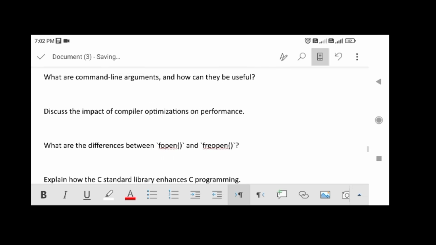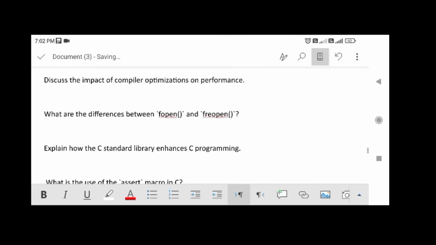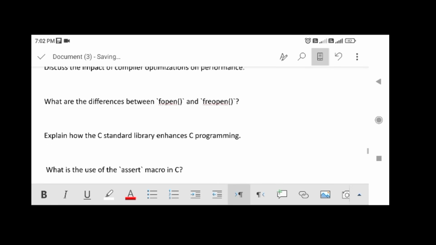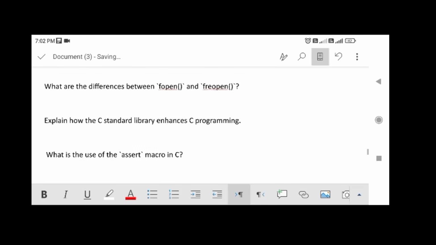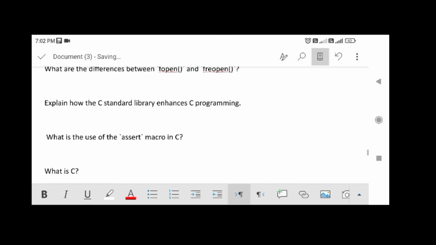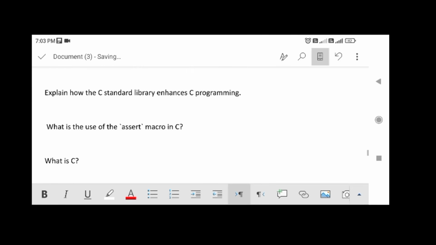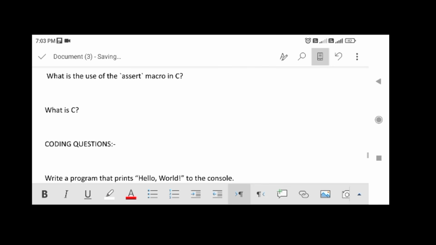What are the differences between fopen and freopen? Explain how the C standard library enhances C programming. What is the use of the assert macro in C? Now, coding questions.